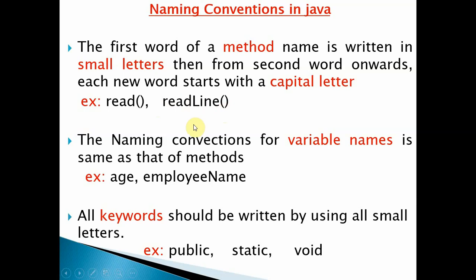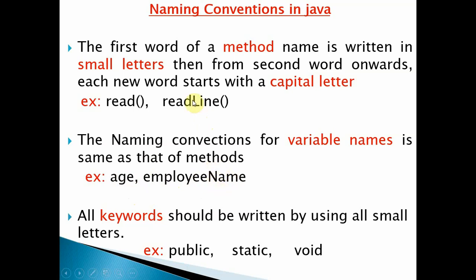Okay, and what about the variable names? The variable names also follow the same naming conventions as the methods. If it is a single word, you can use small letters only. If it is more than one word, the second word's first letter should be capital, like employeeName. So for age, a single word, you can use small letters only, but when it comes to employeeName, a combination of two words, for name you can use a capital letter.